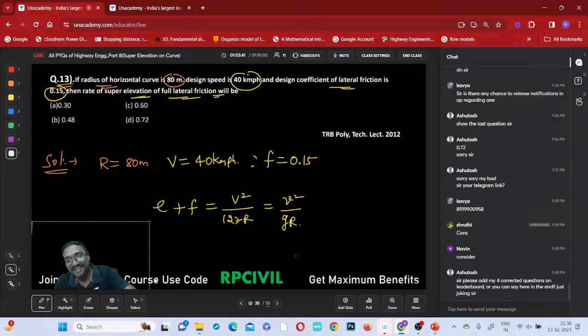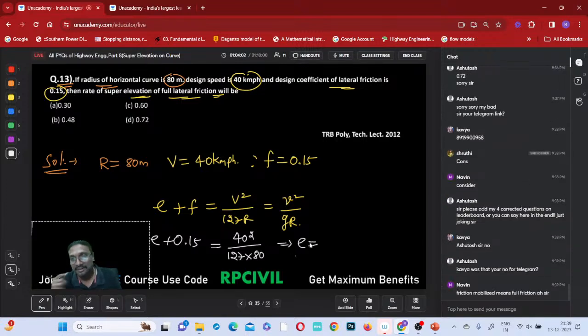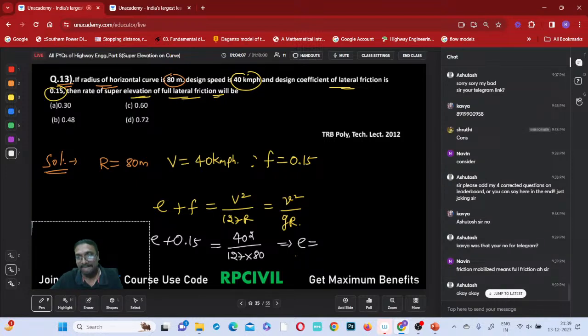You want your name to be added in the leaderboard? Okay, very good. So e plus f, what is the f given? 0.15, no? Equal to, what is the V? You can say 40, no? That is 40 square divided by which one? This 127 into, or what is the radius given? 80 meters given. So then tell me, what is the e value you are getting finally? Friction mobilized means full friction. Yes, absolutely. Friction mobilized means the amount of friction present, right? How much does it come to be now?